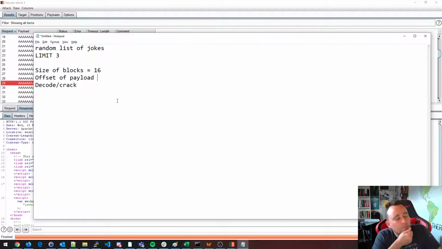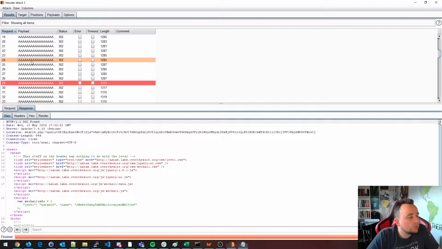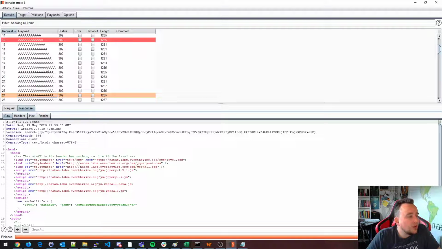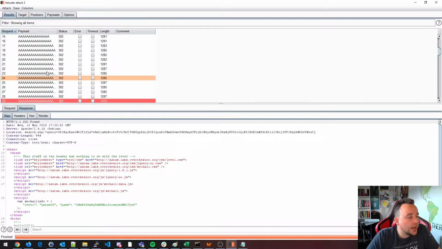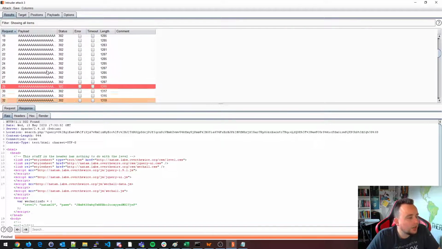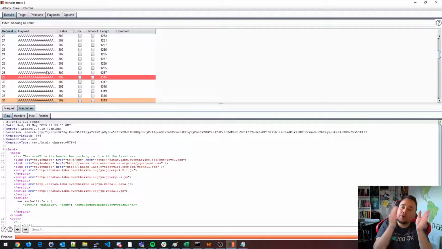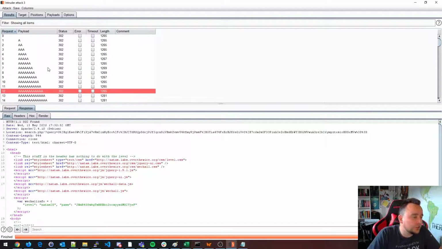Now offset of payload. So we want to know when do we start a new block in here? How many A's can I put in until I know for a fact that I'm typing into a new block, for example? That's something very interesting to analyze.